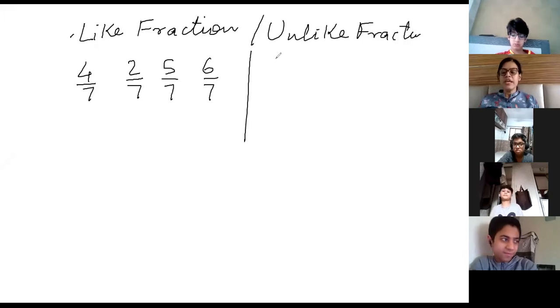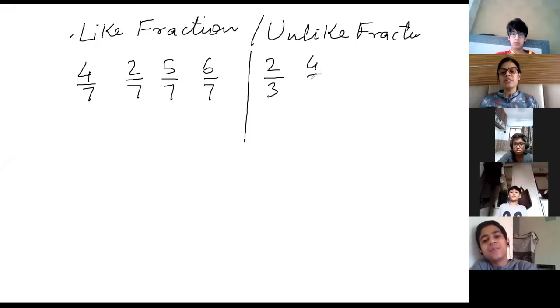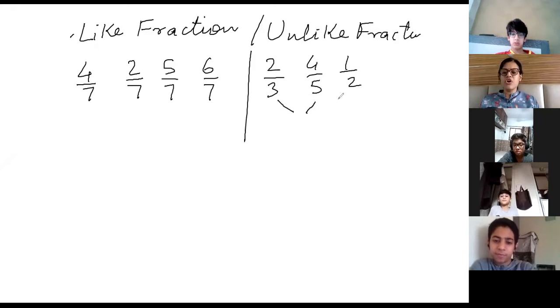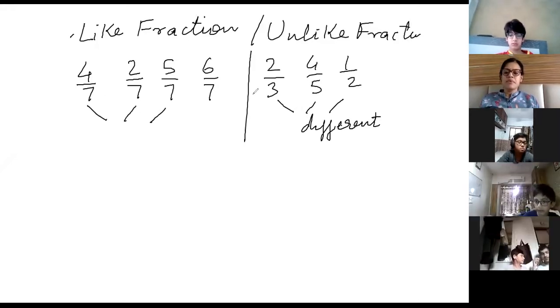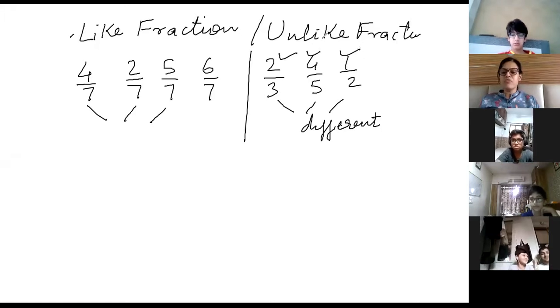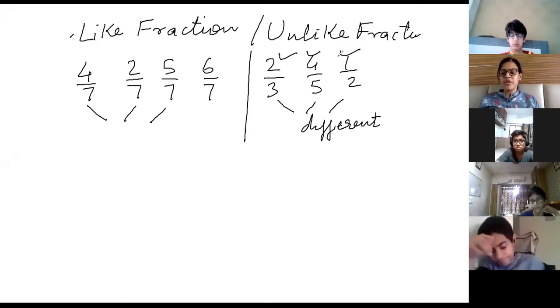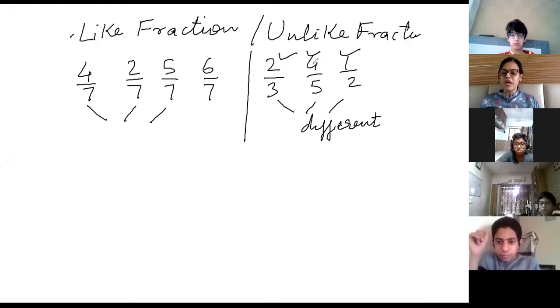Unlike fractions means the denominators are different. So it can be 3 by 7, 2 by 8, 9 by 2, 1 by 2. So all these are unlike fractions because the denominators are different. So different denominators are called unlike fractions. And the numerator will be the same? No, the numerator is also different. We are not focusing on the numerator. The denominator is the same, na, ma'am. The numerator can be different also.